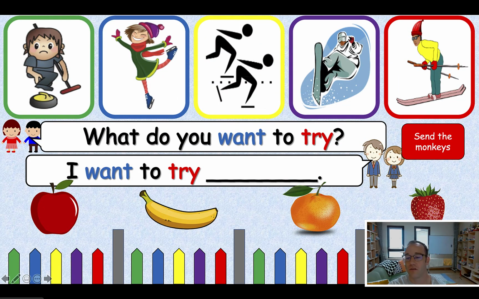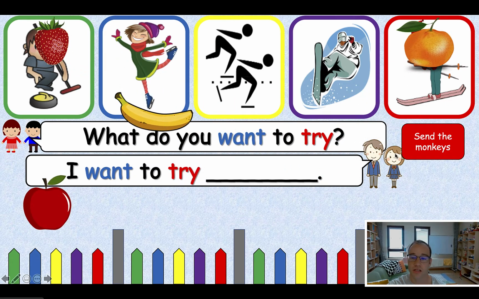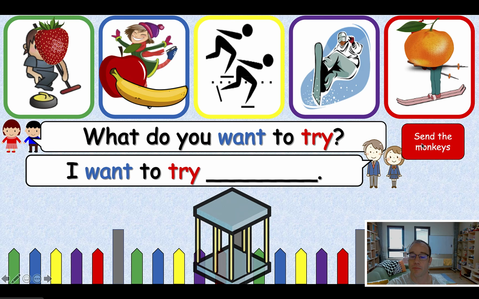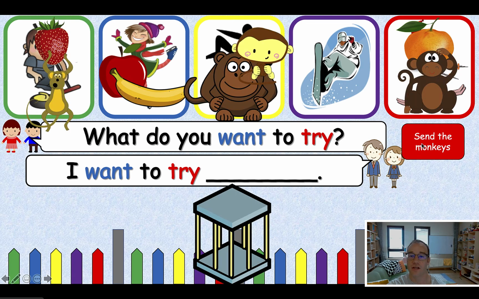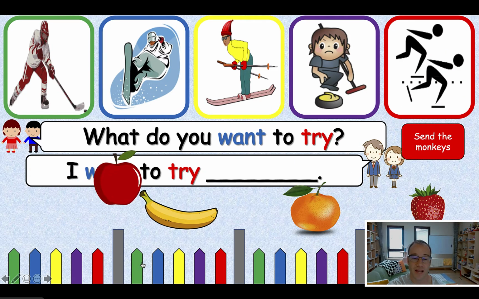Okay, so they choose, very simple. They choose, and then we send monkeys. I'll jump ahead so you can see where the monkeys land. All right, so in this case, the apple and banana team would win, and rinse and repeat. Okay, very, very simple. But again, it's effective drilling.